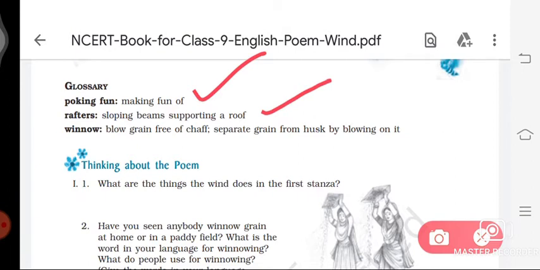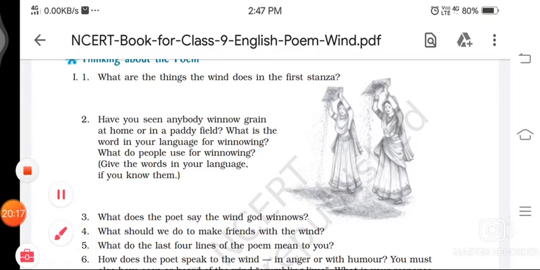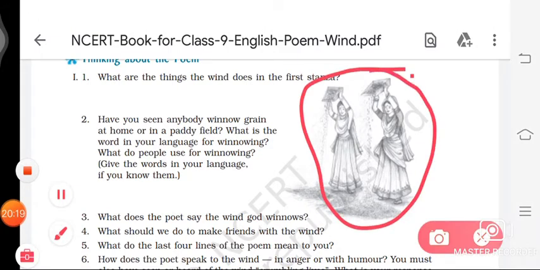Do we know the meaning of blow grains free of chaff? It means to separate grains from husk by blowing on it, like this. This process is called winnowing, in which we separate the grains from the husk.